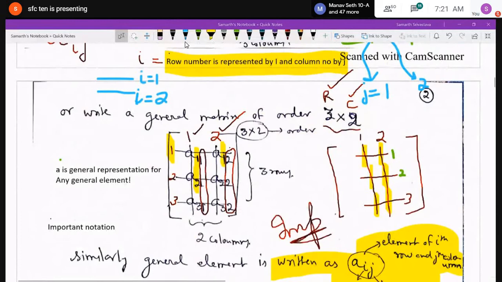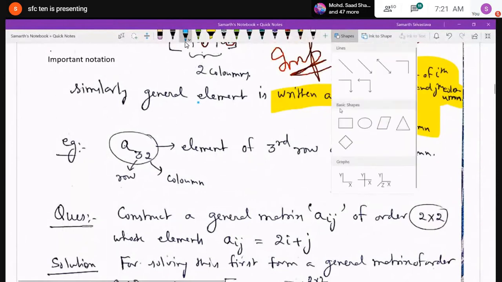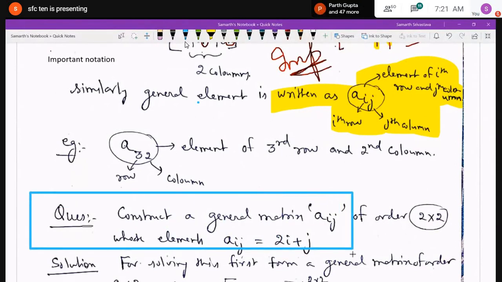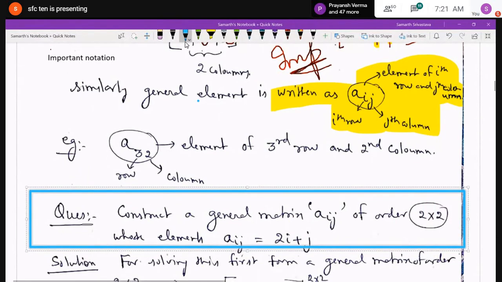Okay. Now, how can you construct a general matrix Aij of order 2 by 2, whose elements are Aij equal to 2i plus j? When I am writing Aij, I am writing the general element, which means all the elements are following this particular rule, Aij is equal to 2i plus j. This is the rule to be followed for all the elements.